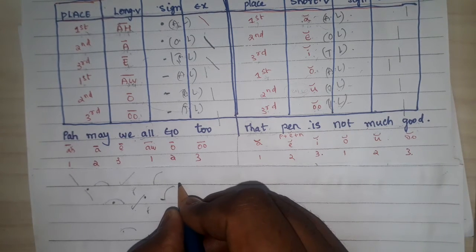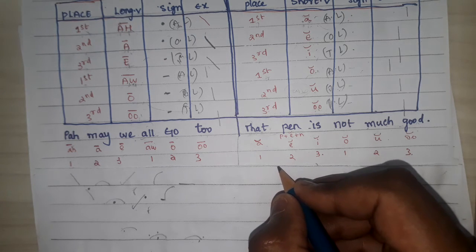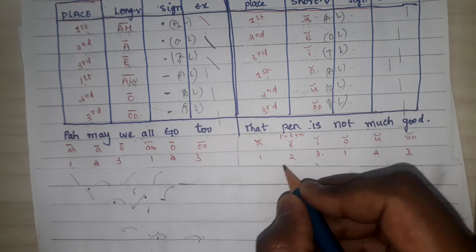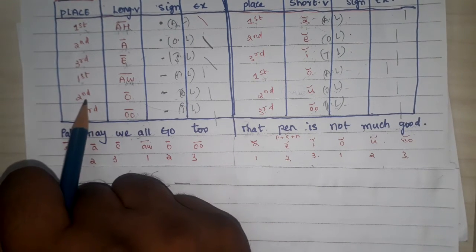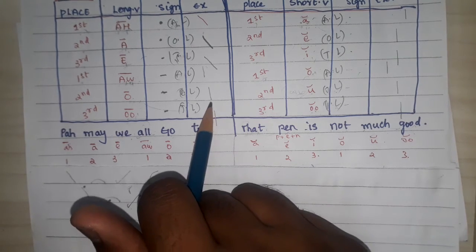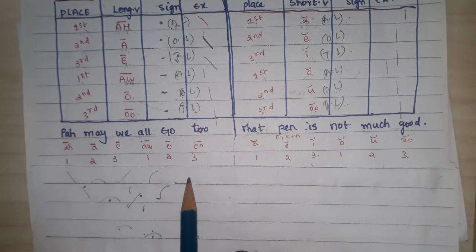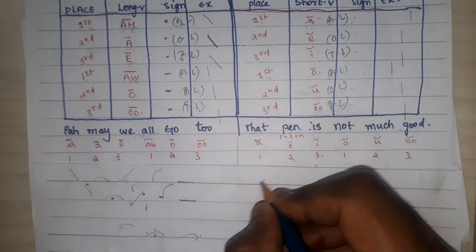After that we have go. In this go we have only one consonant, G. Horizontal stroke, okay? Single horizontal stroke. What is the vowel we are able to hear in this go? Go. O is a which place vowel? It is a second place vowel. When you are getting second place vowel, where do we need to write? It will be written on the line. I can write G on the line.